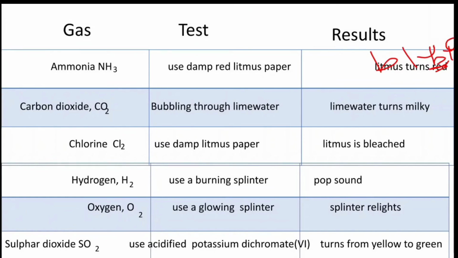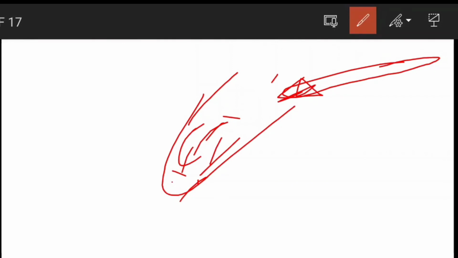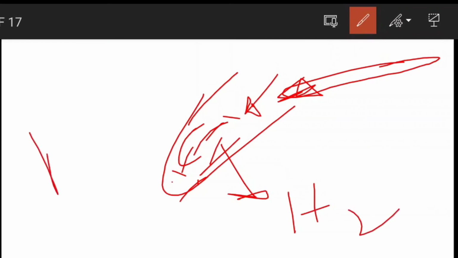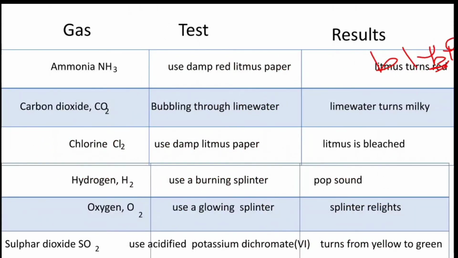I can draw here how to test the hydrogen. For example, this is a test tube, and in it there is hydrogen trapped, and this is a tube. This is a burning splinter. When this burning splinter is brought near the hydrogen, a pop sound is produced. You can hear a pop sound when the burning splinter is brought nearer to the hydrogen. So the test for hydrogen is to use a burning splinter, and the result is that a pop sound is produced.